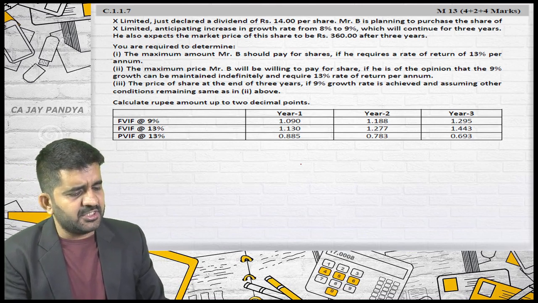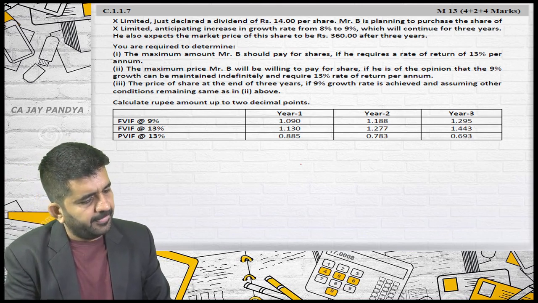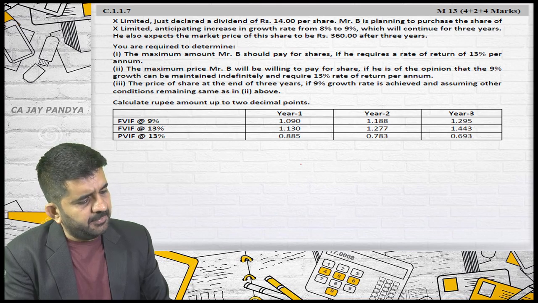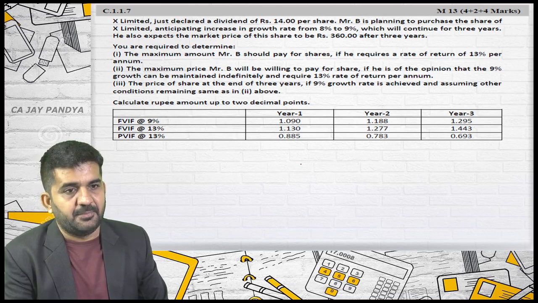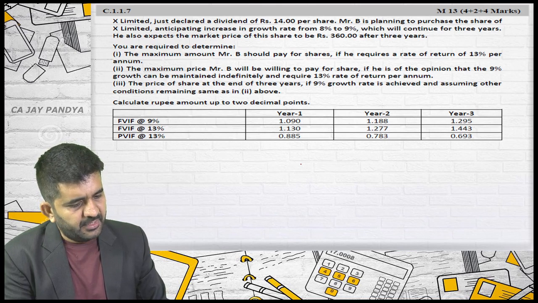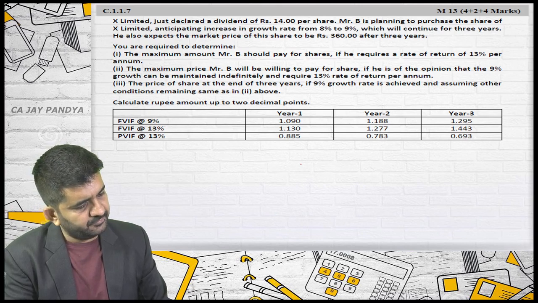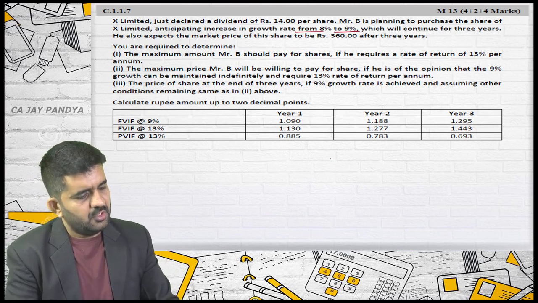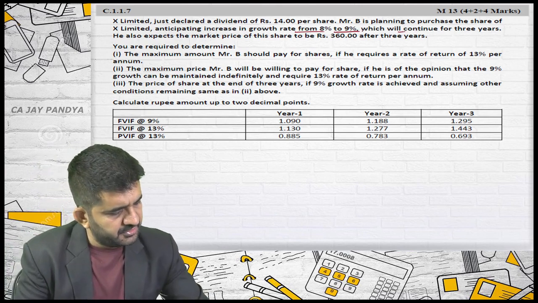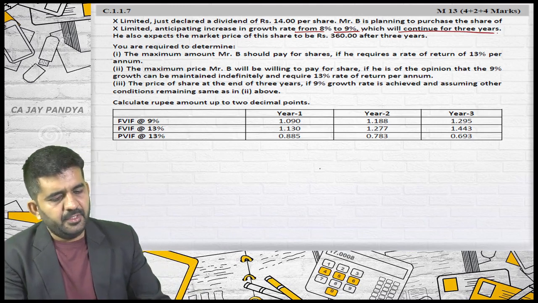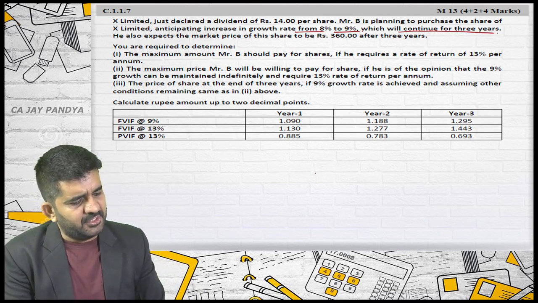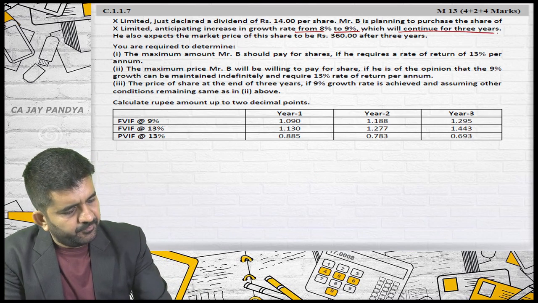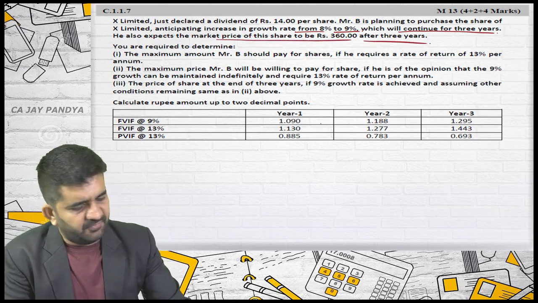X Limited just declared a dividend of rupees 14 per share. Mr. B is planning to purchase the share of X Limited, anticipating an increase in growth rate from 8% to 9%, which will continue for 3 years. He also expects the market price of this share to become 360 after 3 years.